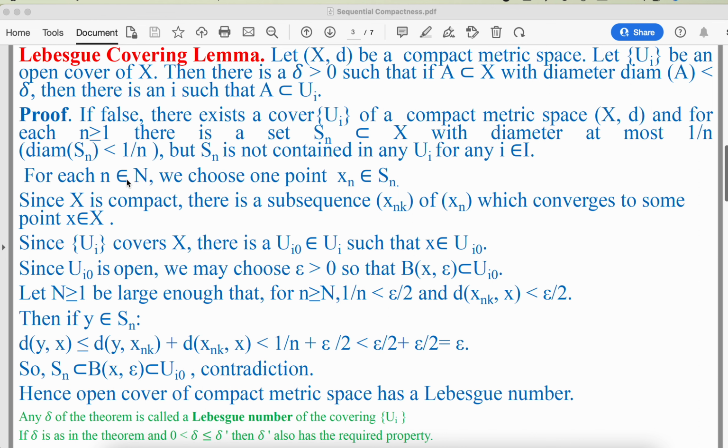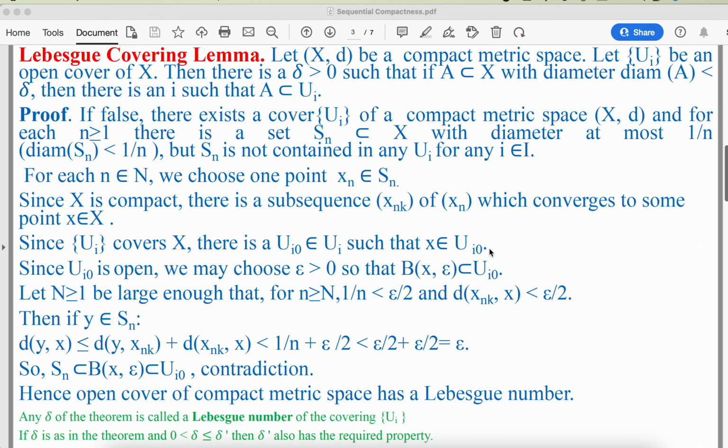Suppose for each n belonging to N, we choose one point xn of this set Sn, which is a subset of the compact metric space X. Since X is compact, there is a subsequence xnk, where k is in N, of xn which converges to some point x belonging to X. But we know that Ui is an open cover of X, meaning Ui covers X. So there is one member of this cover, Ui naught, such that x belongs to Ui naught.